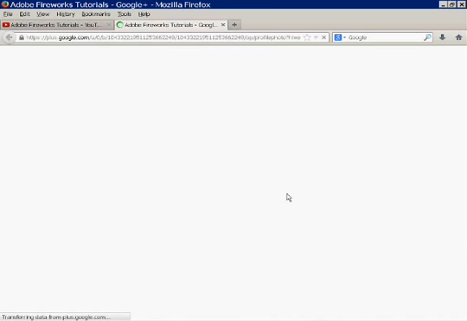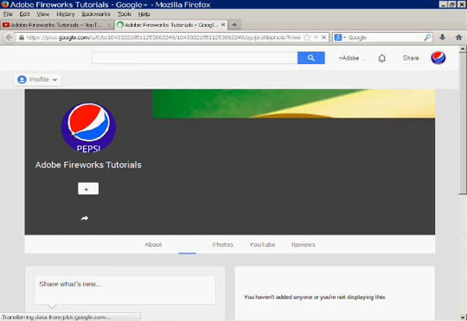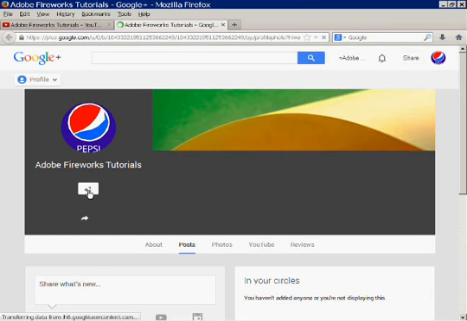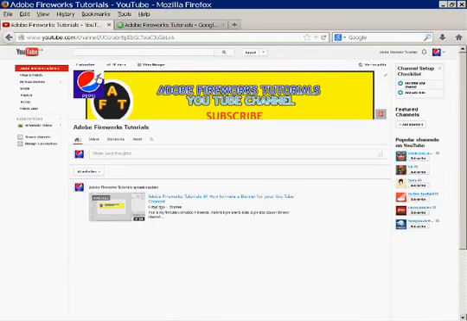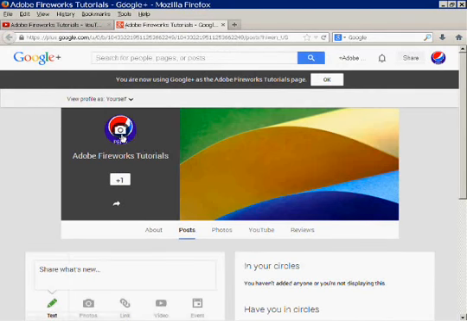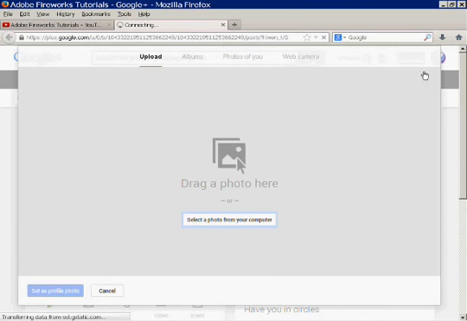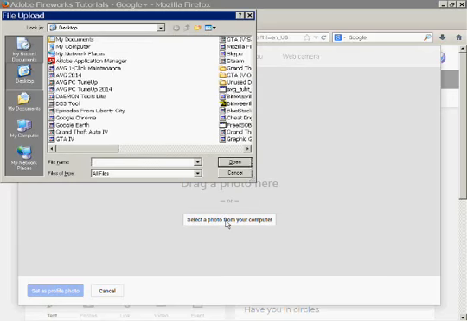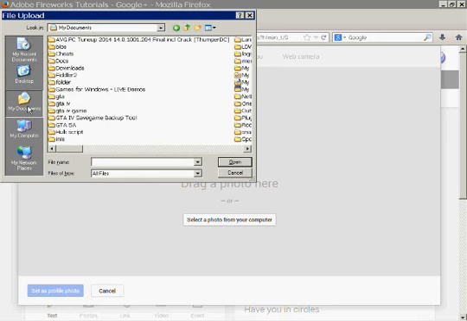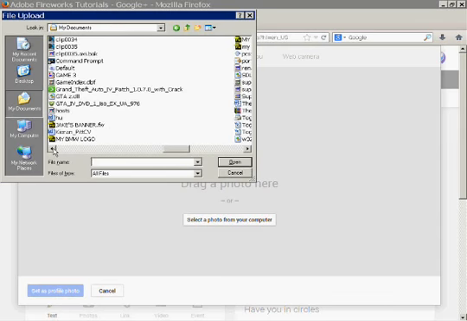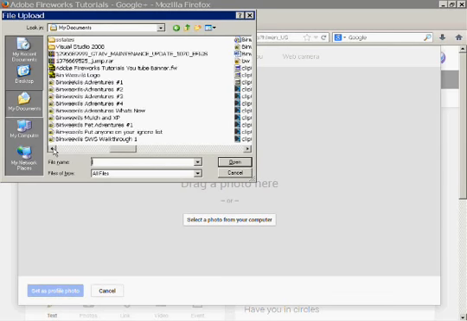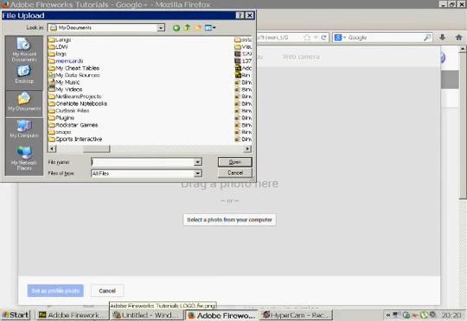edit on Google, select a photo from my computer, my documents. What did I save that as?